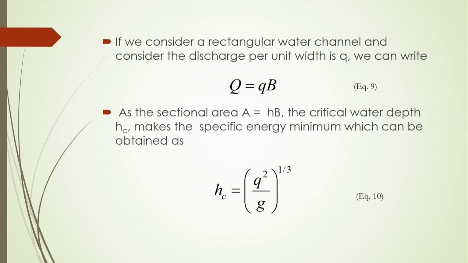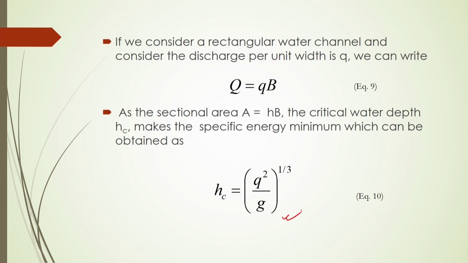Then if we consider a rectangular water channel and consider the discharge per unit width is q, then we can write here Q should be equal to small q into B, as shown in equation number 9. Now, as the sectional area A will be equal to HB, we can calculate the critical water depth HC, which makes the specific energy minimum, and that can be represented by equation number 10 here.